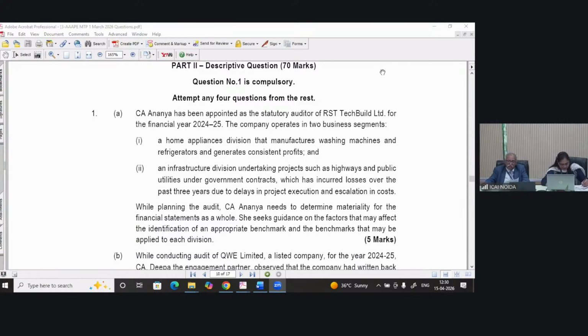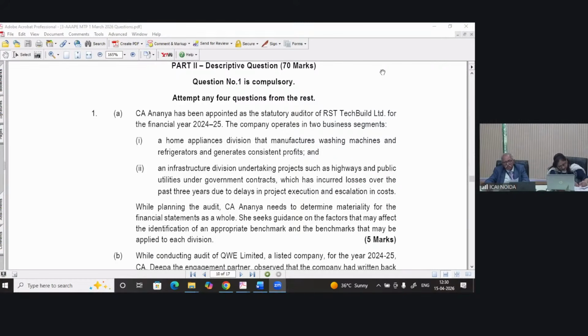So SA 320, as per SA 320, determining materiality involves the exercise of professional judgment. I have explained to you clearly what professional judgment is.